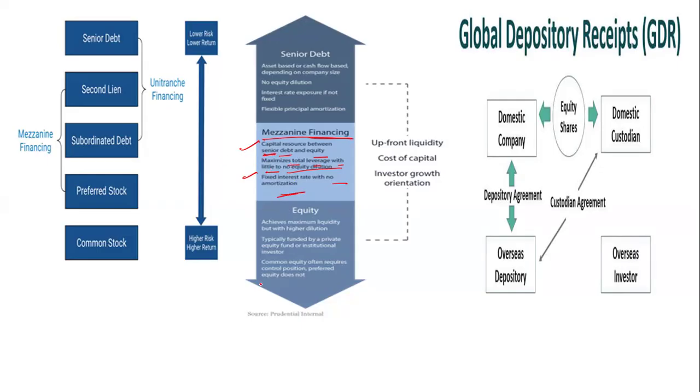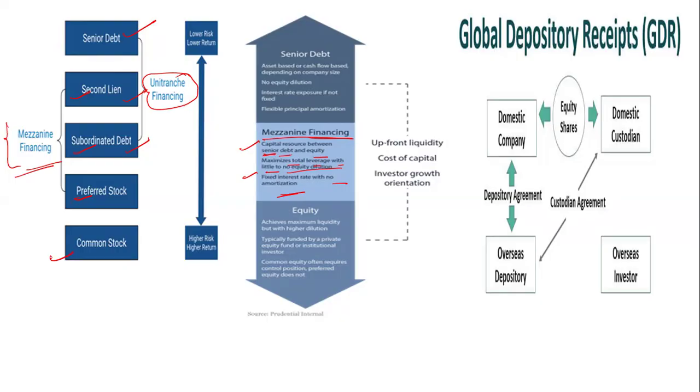Then you can see there is debt, second lien and subordinate. These are unitranche financing. And second lien, subordinate and preferred stock, this is mezzanine financing.